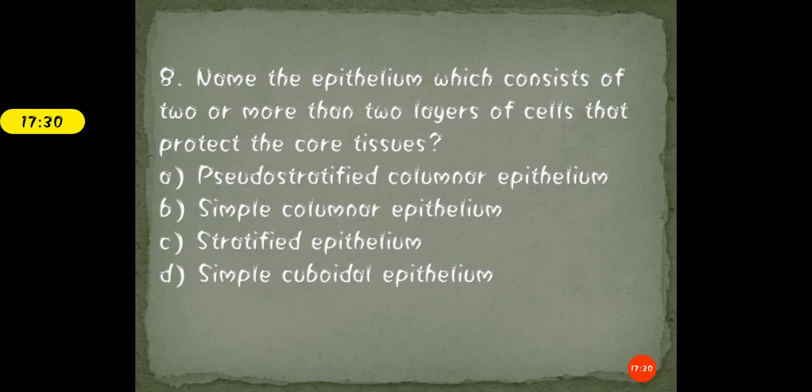Moving further, question number 8. Name the epithelium which consists of two or more than two layers of the cell that protect the core tissue. Here you need to understand that the question is asking regarding the type of tissue that protects the internal core tissues. Your options are A, pseudostratified columnar epithelium, B, simple columnar epithelium, C, stratified epithelium, and D, simple cuboidal epithelium. Read the question very well with all the options and mark the right answer. Take your time, guys.